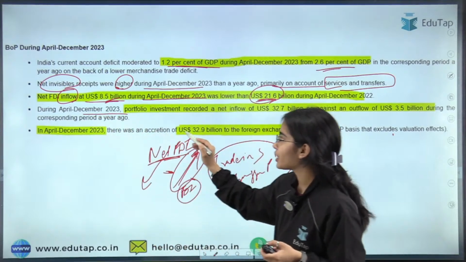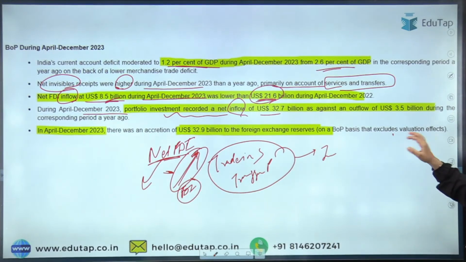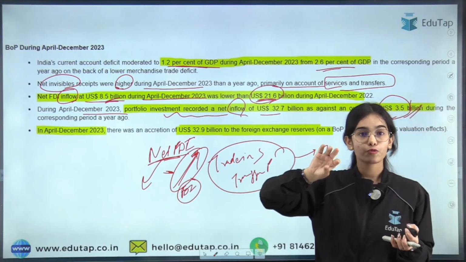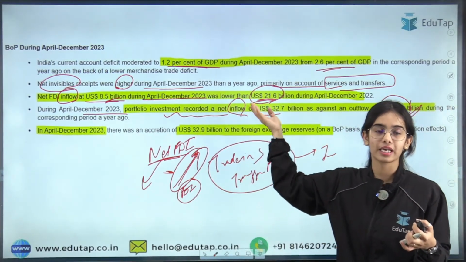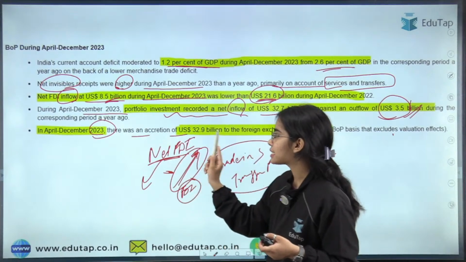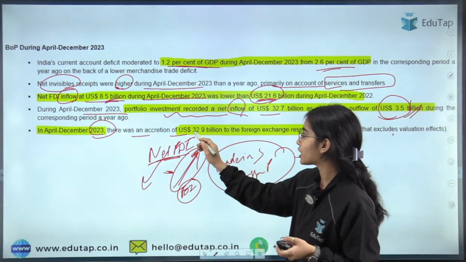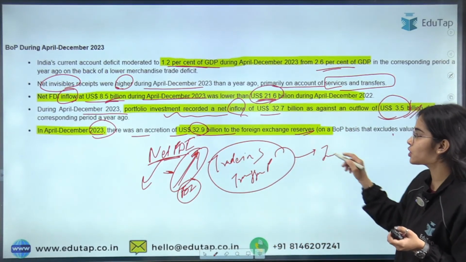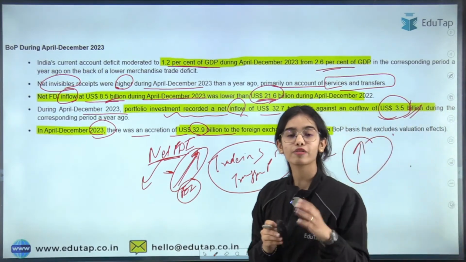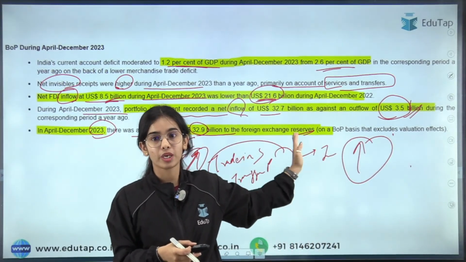During April-December 2023, the portfolio investment recorded a net inflow of US dollar 32.7 billion as against an outflow of 3.5 billion. So this is good, at least our foreign portfolio investment is manageable. More money is flowing in than going out. Okay. In April-December 2023, there was an accretion, which means the RBI has added US dollar 32.9 billion to the foreign exchange reserves. So our foreign exchange reserves have increased by $32.9 billion. So this is the data for April to December. The 6-month data are usually important for the balance of payment. Okay.